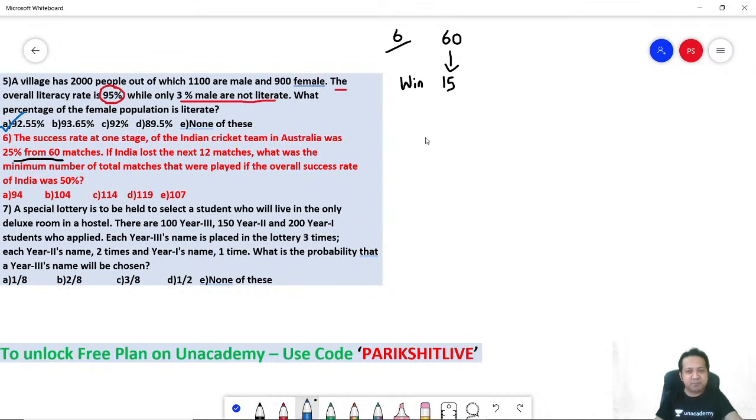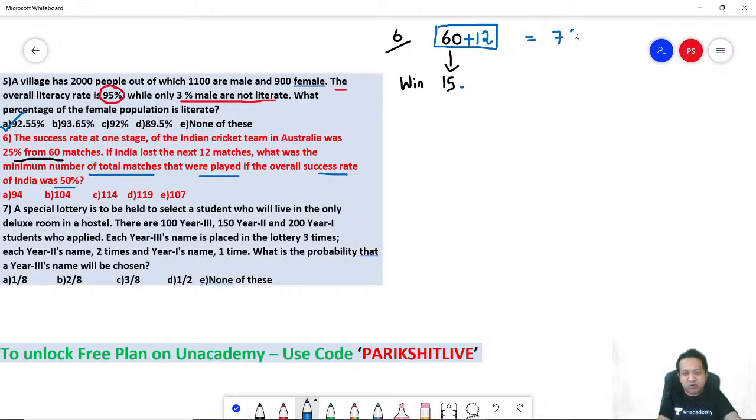Next, if India lost the next 12 matches, it means India must have played another 12 matches. The total count of matches at this point has gone up by 12. So it is no longer 60, it is 60 plus 12, 72. So out of 72 matches at this stage, India has won 15 matches. Correct? The question is asking, what was the minimum number of total matches that were played if the overall success rate of India was 50%?